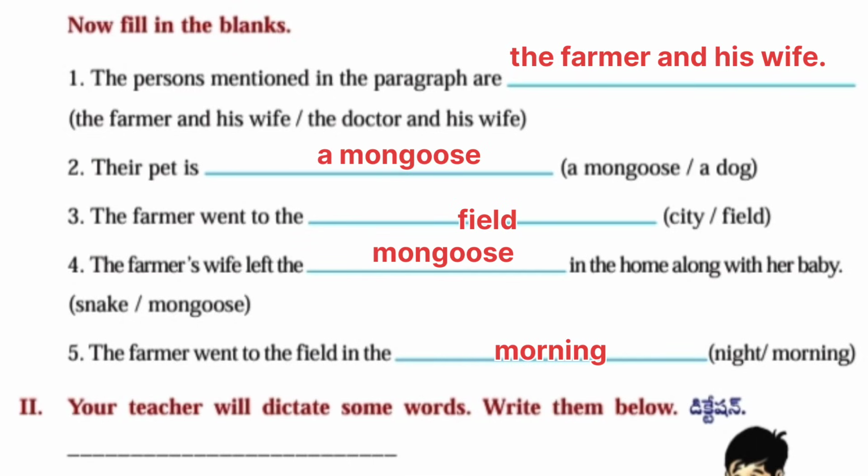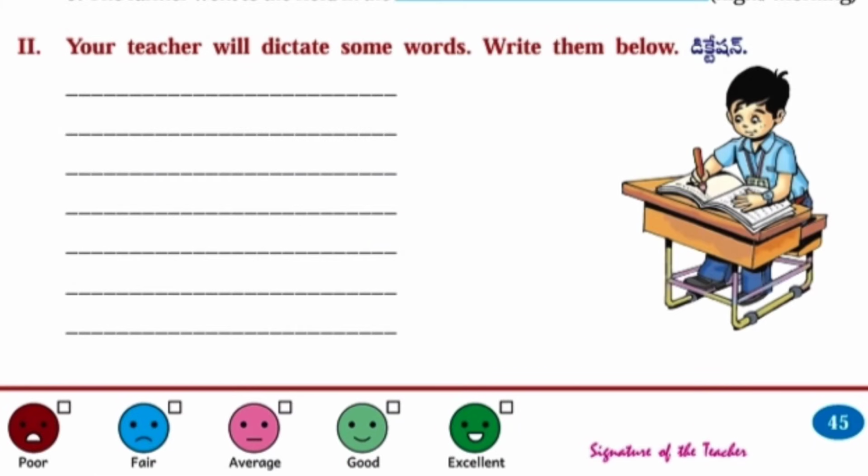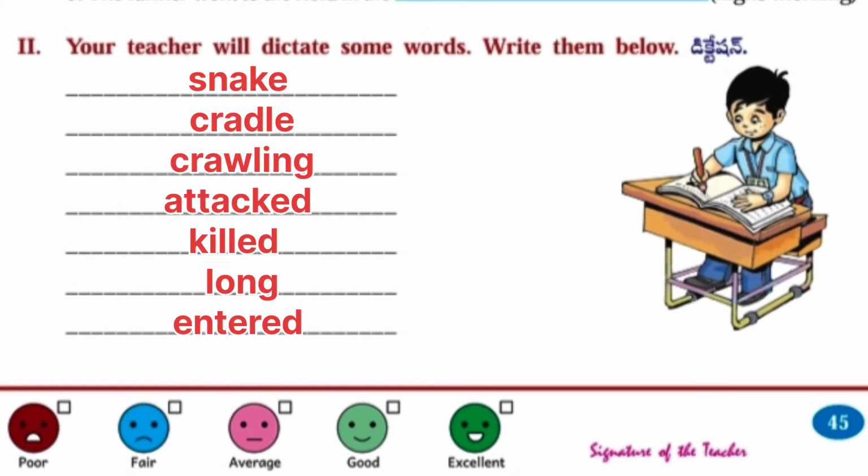The characters mentioned in the paragraph are, answer, the farmer and his wife. Second one, their pet is dash, a mongoose. Third one, the farmer went to field. Next, second one, your teacher will dictate some words, write them below.